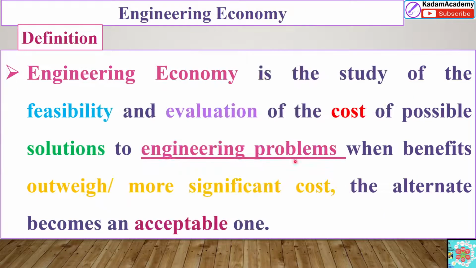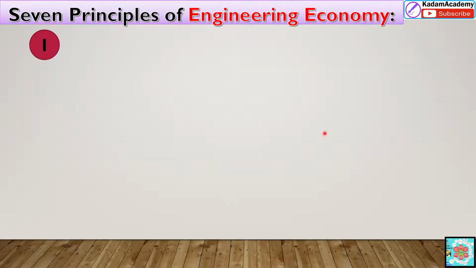Now, what is engineering economy? It is the study of feasibility and evaluation of the cost of possible solutions to engineering problems. When benefits outweigh or are more significant than cost, the alternative becomes an acceptable one. There are a few alternatives, a feasible solution, or evaluation of the cost. Cost is the basis for this engineering economy. So friends, there are 7 principles of engineering economy, so we'll see them here.